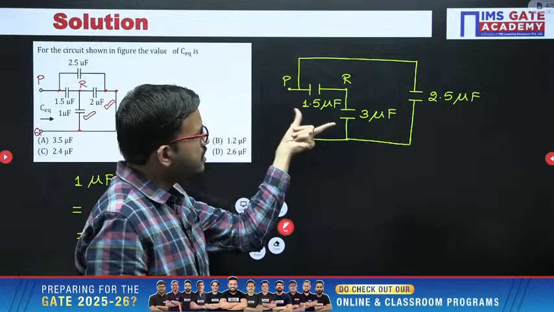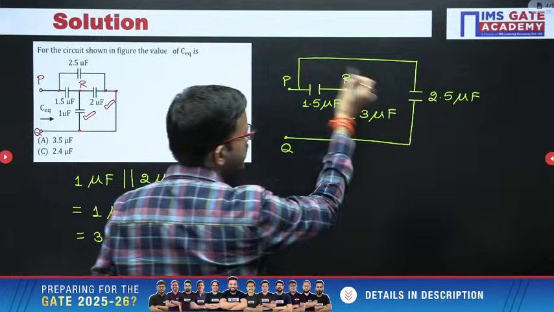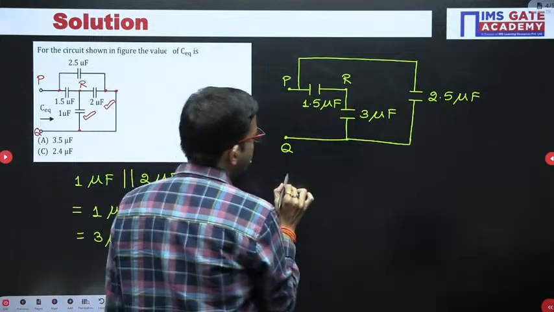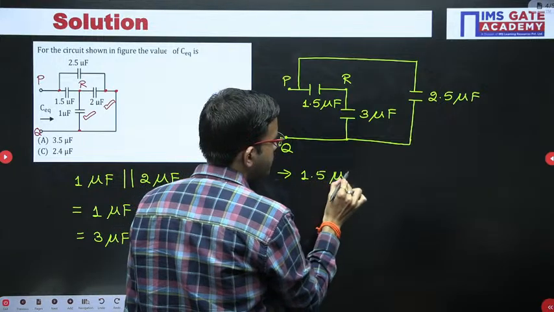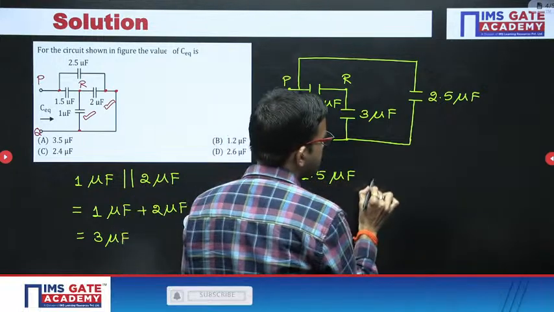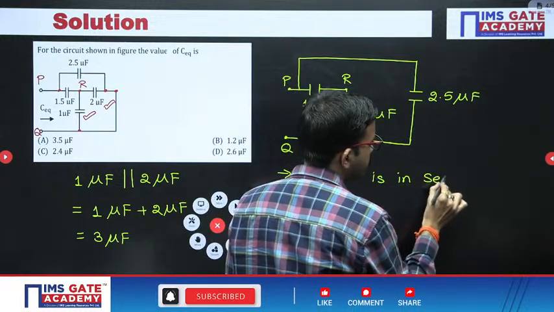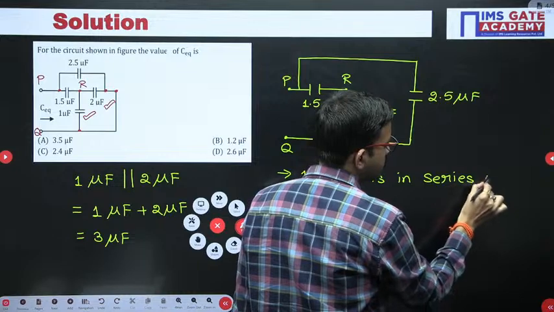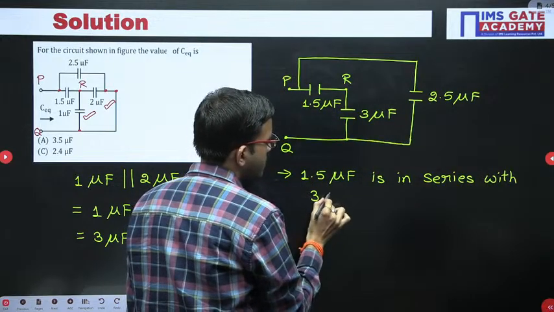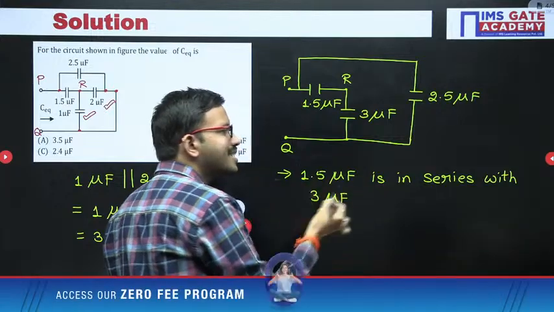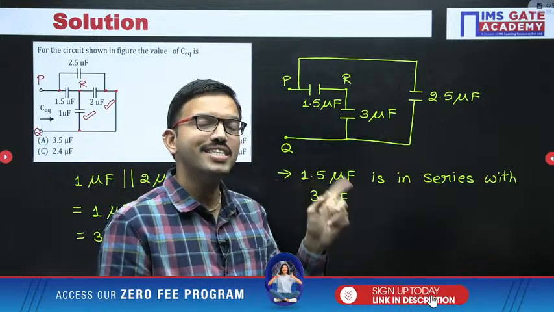Here in this case these two capacitors are connected in series, right? These two capacitors are connected in series. Here I am mentioning 1.5 microfarad is in series with 3 microfarad. Now, for capacitors connected in series, the formula you will be getting is like the one for resistors connected in parallel.